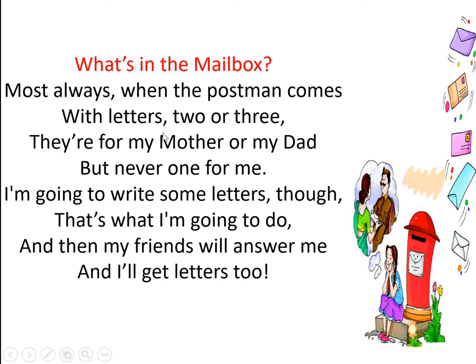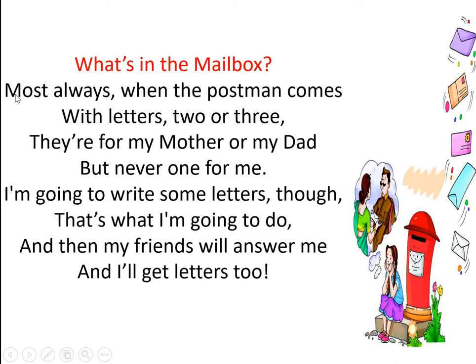So this is a very simple and very small poem, children. In this poem, you can see here in the picture there is a small girl like you. Now she is very sad. Do you know, children, what is the reason behind that? She is sad because she is not getting any letter from anybody, and her parents are getting letters from the relatives or their friends.